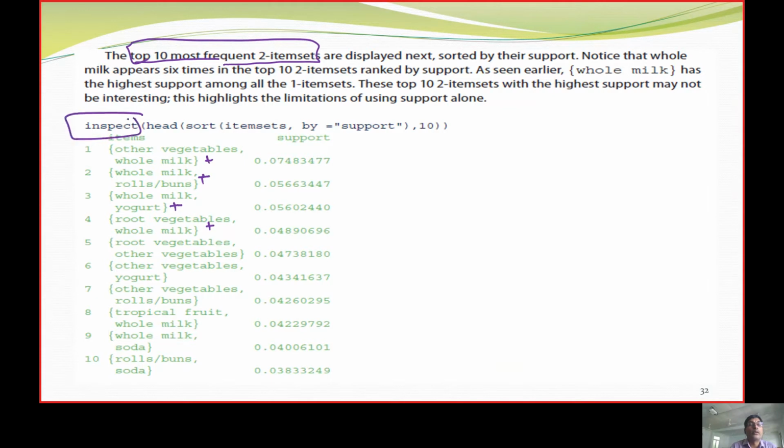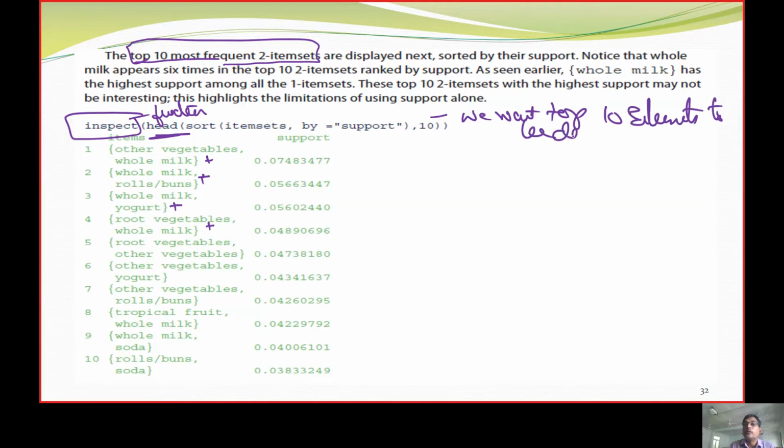So how are we going to call this? We are going to call this with a function. We take the head and we want the top 10 elements to be displayed. That is why we give 10. But if we give 5, we get top 5.